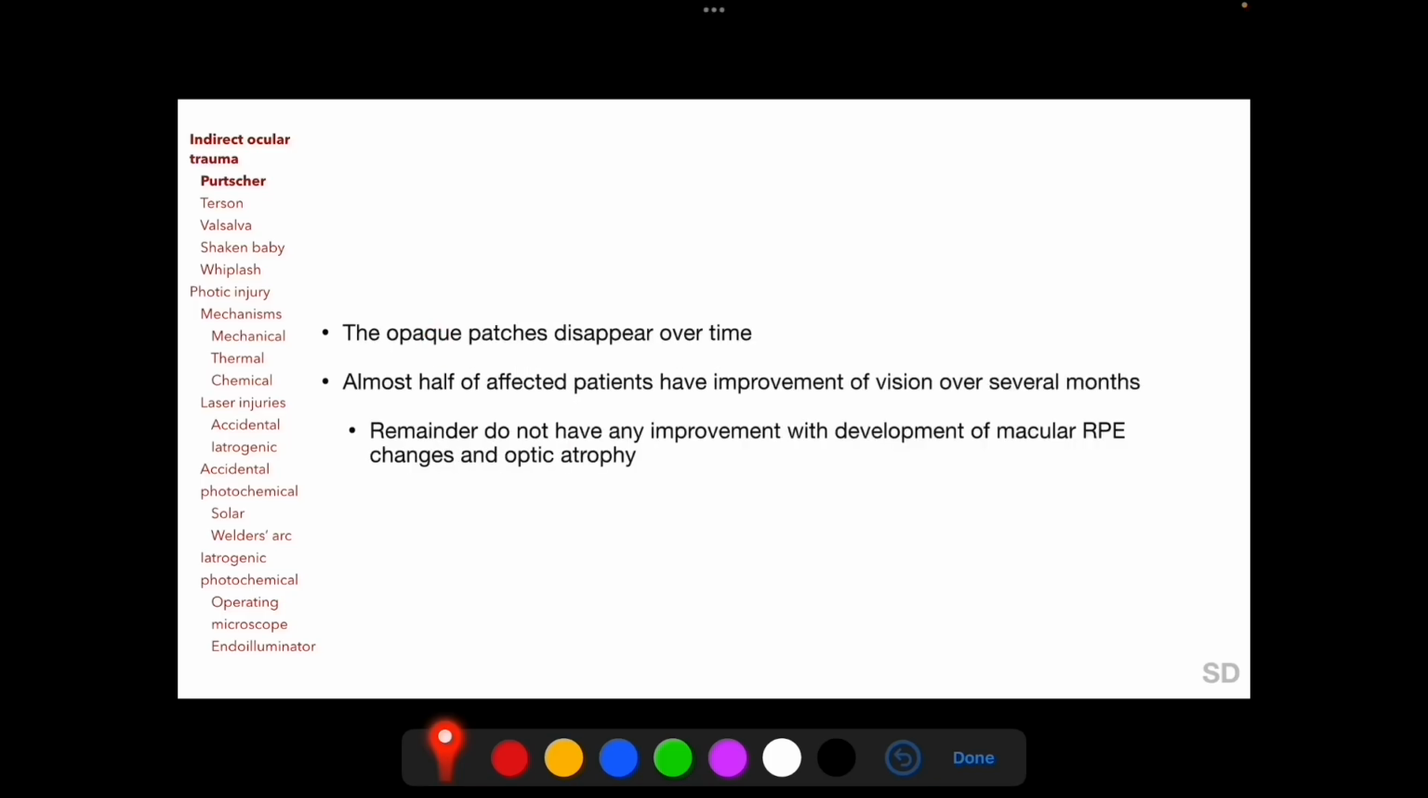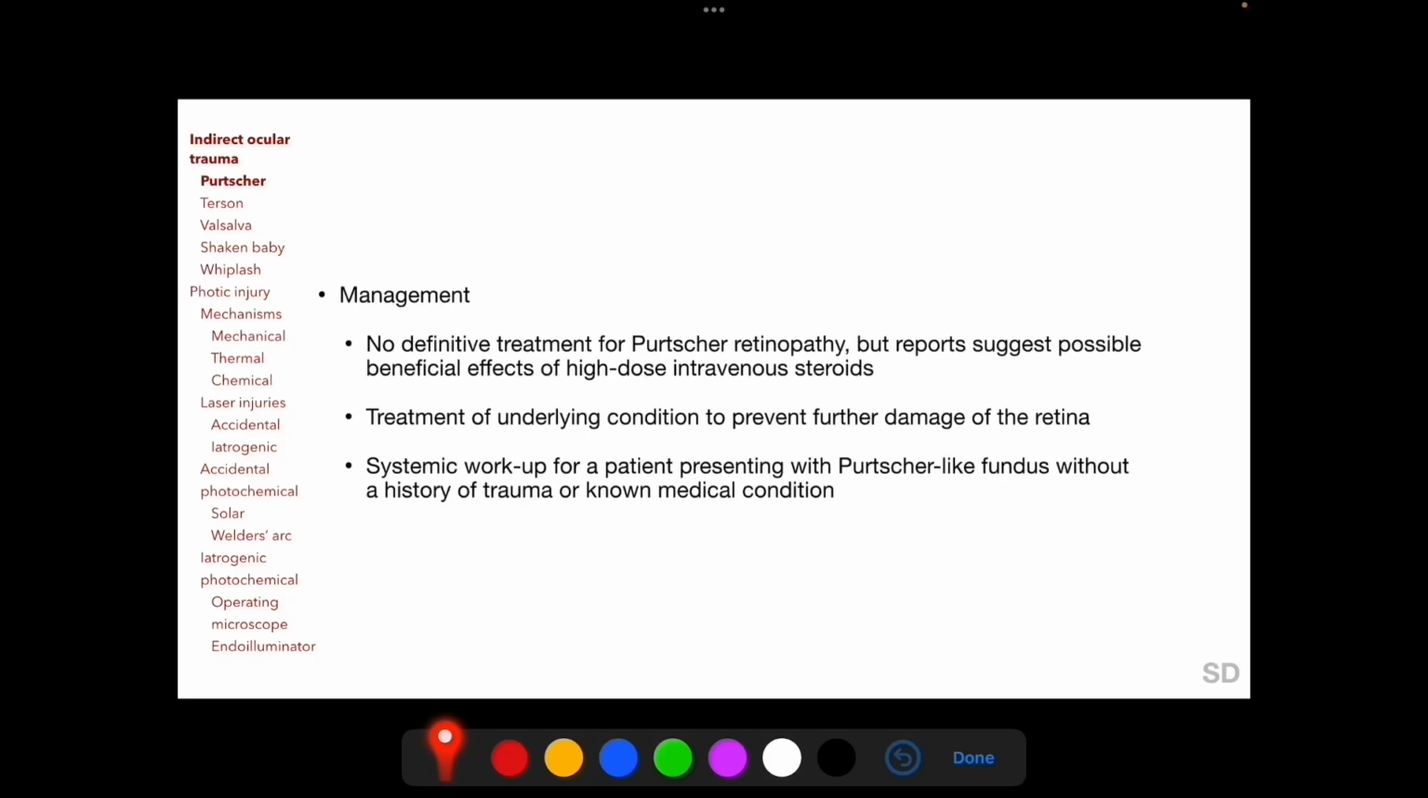The opaque patches disappear over time, with almost half of patients with Purtscher retinopathy having improvement of vision, but the remainder develop macular RPE changes and optic atrophy without significant recovery of vision. There is no definitive treatment for Purtscher retinopathy, but reports suggest possible beneficial effects of high-dose intravenous steroids, and treatment of the predisposing condition is imperative to prevent further damage of the retina, and systemic workup is required for a patient presenting with Purtscher-like fundus without a history of trauma or without the history of a medical condition known to predispose to Purtscher-like retinopathy.